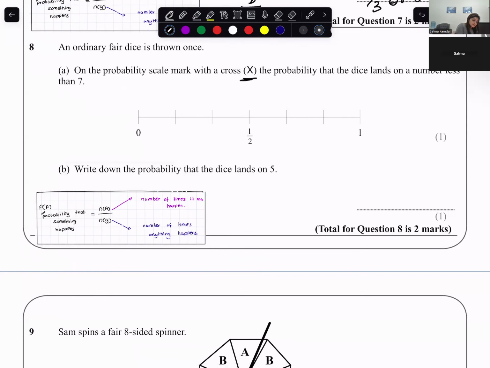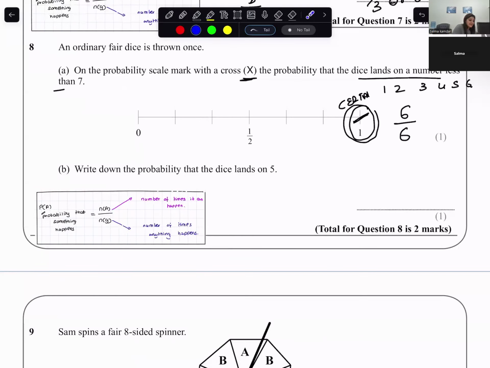Mark with a cross: probability that dice lands on number less than 7. See, all the numbers on the dice are less than 7. So 6, so number of times you can have a number that is less than 7 divided by the number of times anything happens, 6. So this thing is certain to happen. So the probability that the dice lands on the number less than 7, or I would say the probability of A, is 100%. So it is certain. So it is 1.